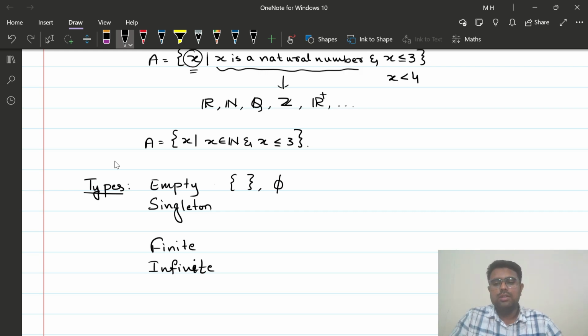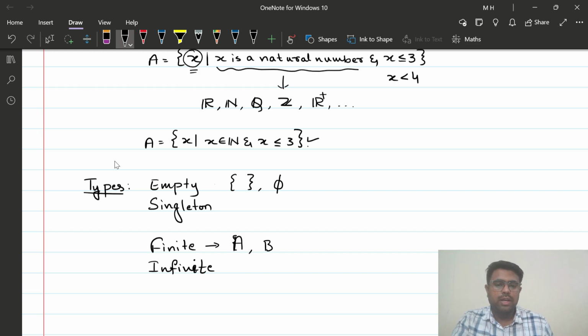Okay, so don't use the terminologies that you have not learned. You can just say the set which has a finite number of elements is a finite set, and the set which has infinitely many elements is called an infinite set. If I have to give an example for a finite set, it can be the set A here, which has three elements, right? So I can say the set A.